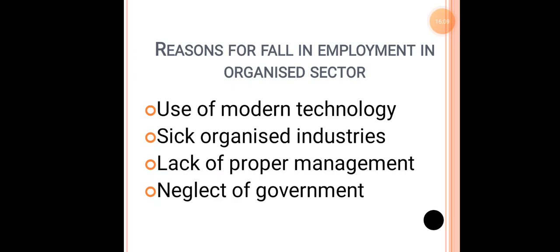Lastly, neglect of government. The same example: in the beginning the government will be very keen on all the problems of the economy, but once the parties change, once the rule changes, the majority of the political parties or the government will not be keen on all the problems of the economy. They will check only the major problems of the economy. Even a small problem in the economy is also a major thing for each and every individual. Because of this neglect of the government, people stop going to these organized sectors. So these are the reasons why there is a fall in the employment opportunities in the organized sector.